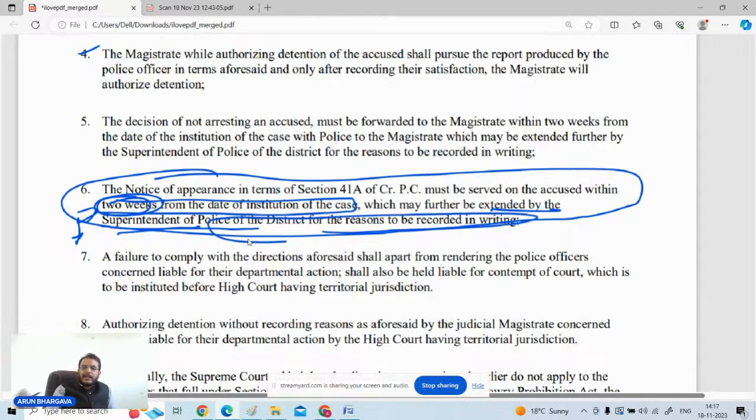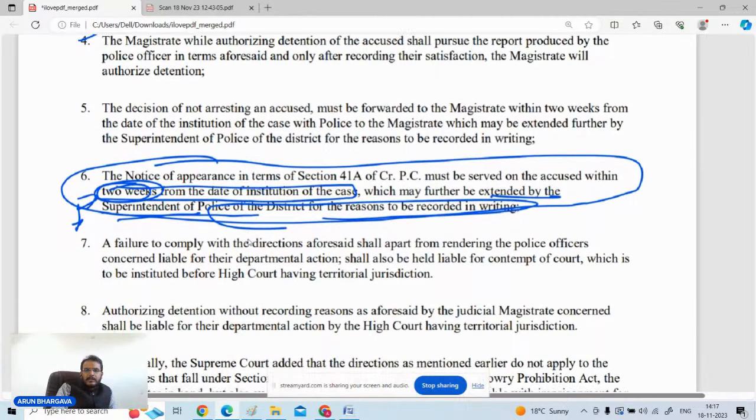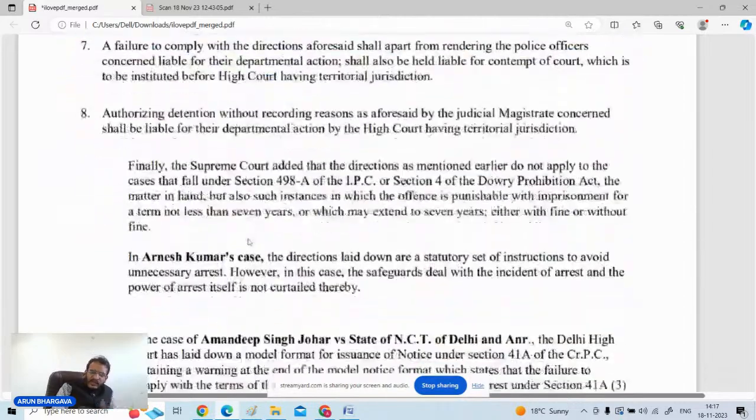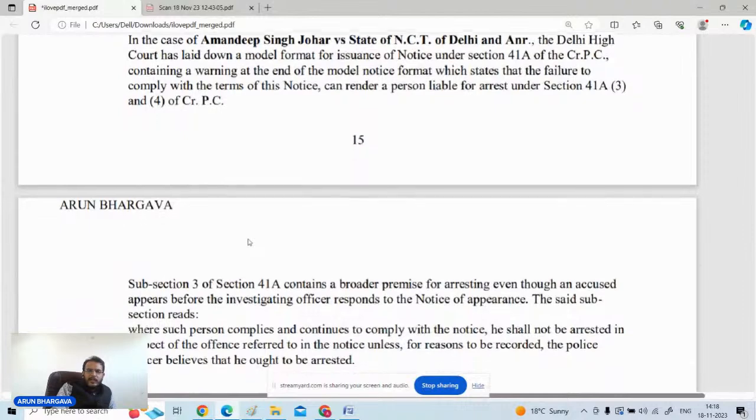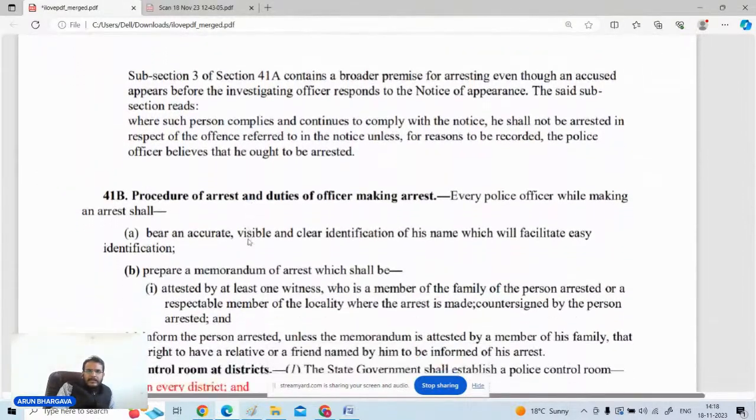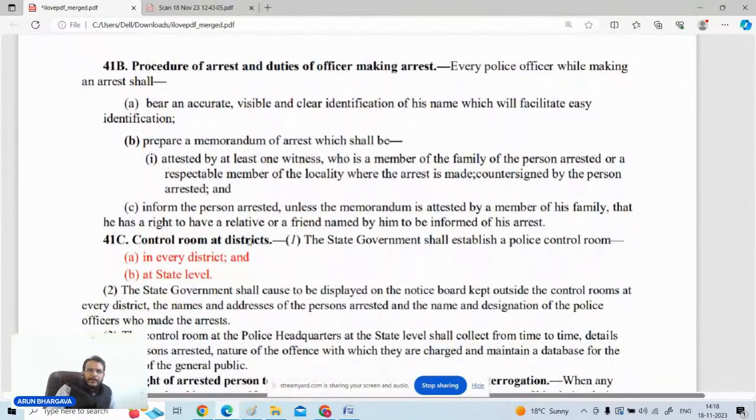So ये कुछ एक चीजें हैं जो आपको ध्यान में रखनी है कि 41 कैपिटल ए के अंदर जब नोटिस दिया जाता है, within how much time the notice must be served to the accused person, that is within 2 weeks period. Okay, so ये अनिश कुमार की जजमेंट को ही अमनदीप सिंह जौहर की जजमेंट में दिल्ली हाई कोर्ट ने फॉलो अप किया. इसके साथ साथ 41 कैपिटल बी that is with respect to the procedure of arrest and the duties of the person making the arrest, uske upar hai.